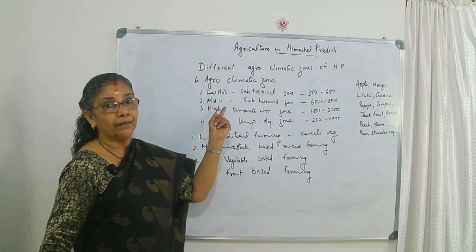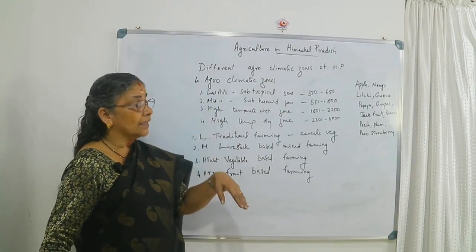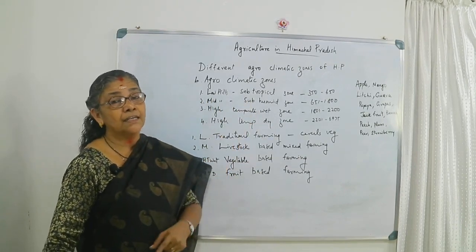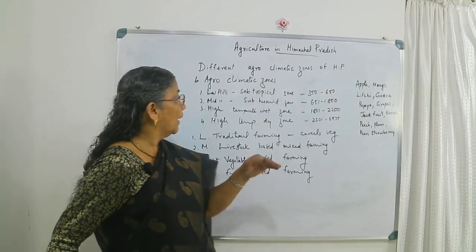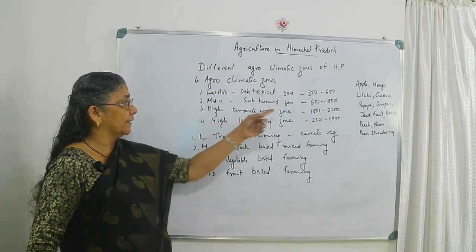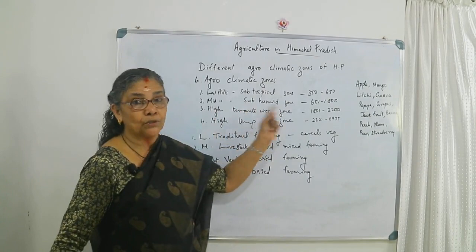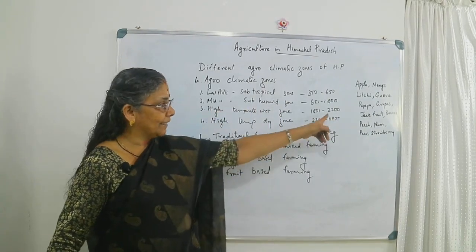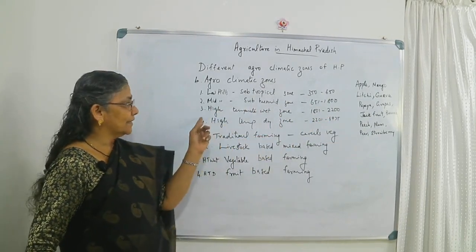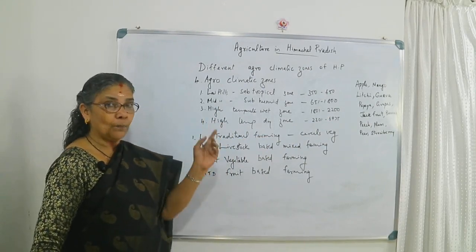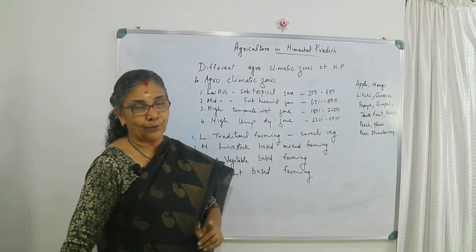There are the low hills, where the elevation is less, known as the subtropical zone. A little more elevated are the mid hills, the subhumid zone. Then higher, the high temperate wet zone. Then at the top, the high temperate dry zone.